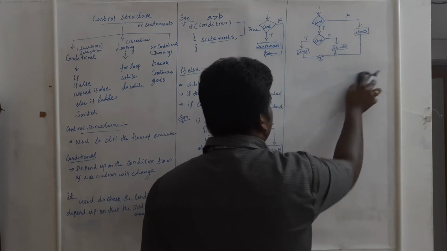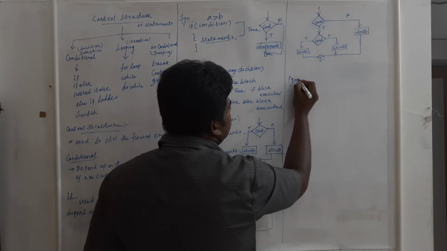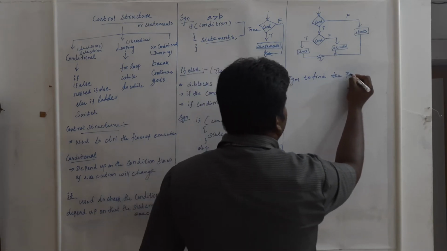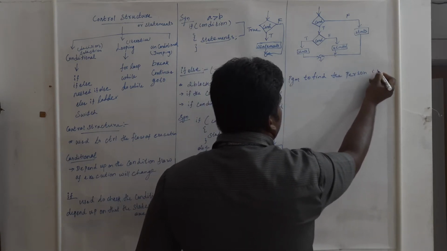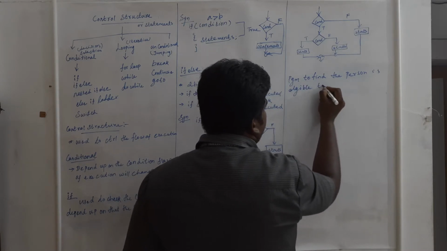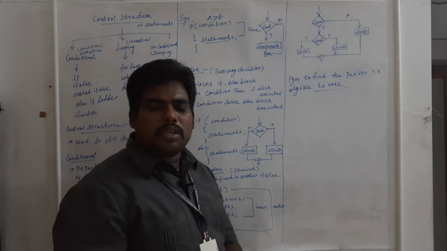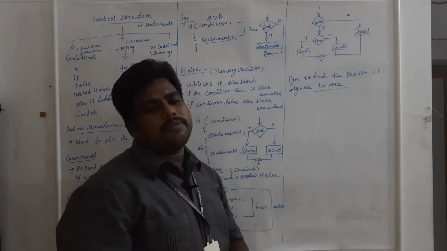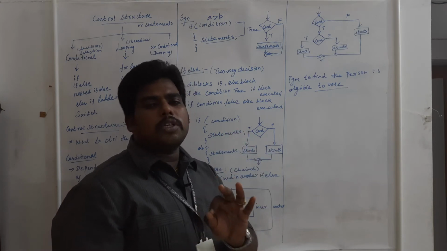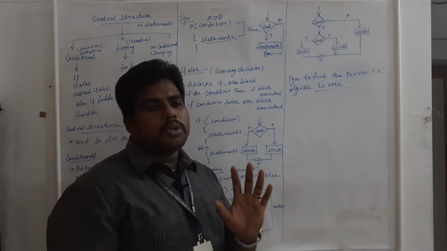First I will explain with one program, so you will get a clear idea about the if condition. Program to find whether the person is eligible to vote. Who is eligible to vote? As per the Indian Constitution, if the person's age is greater than or equal to 18, he is eligible to vote.